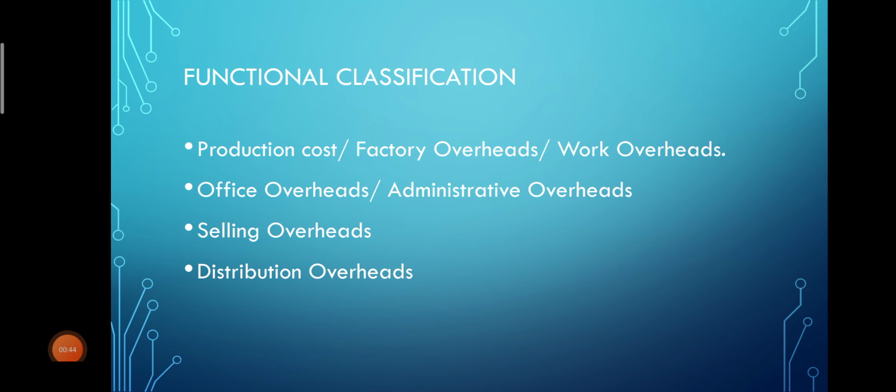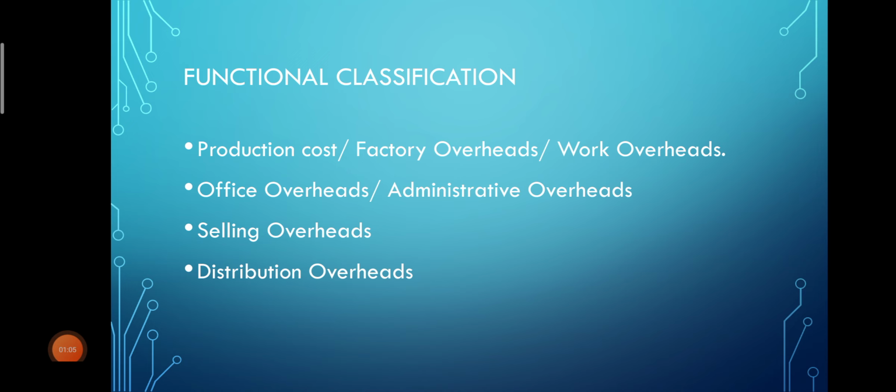Now, functional classification is categorized into 4 overheads. First one is production cost or factory overheads, work overheads, or even it is called manufacturing overheads.